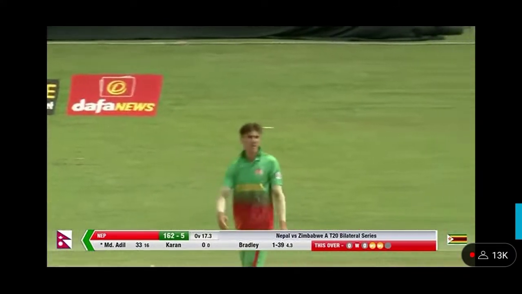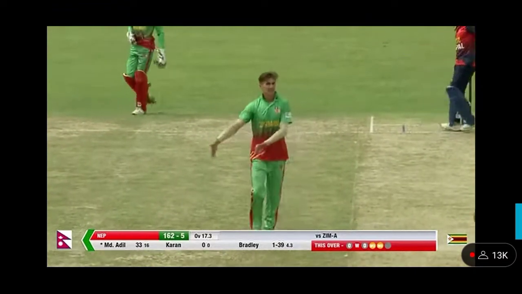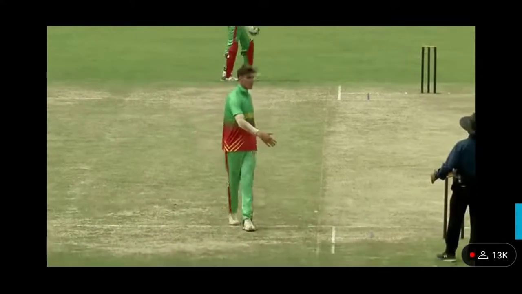That one, I'm not so sure about. Brad Evans is not happy with it. The batter's clearly taken a step or maybe 2 steps across, but he also has to hold his nerve here, Evans. Otherwise he'll be getting in trouble.